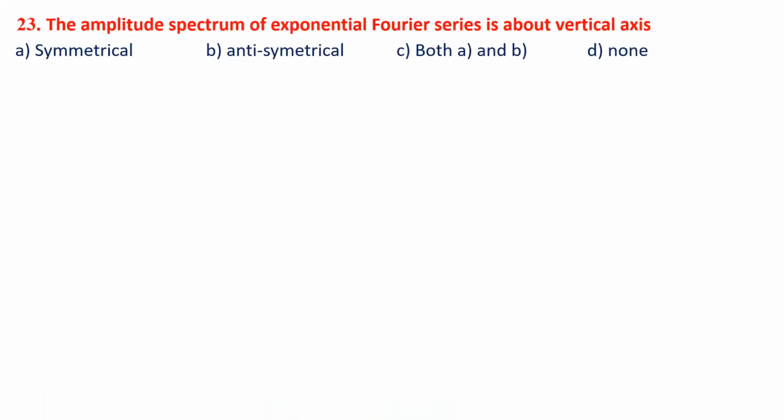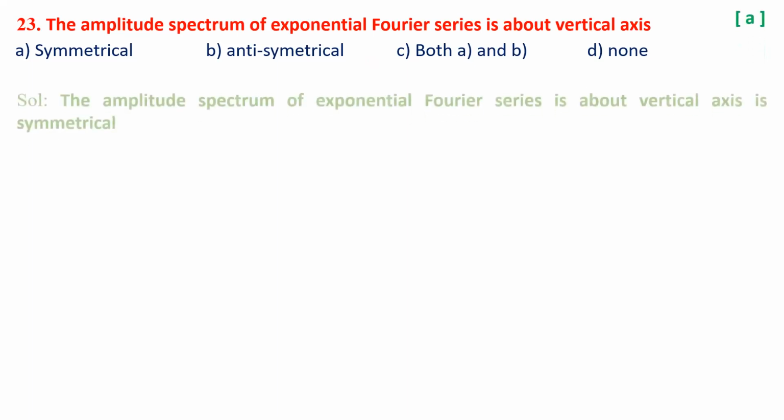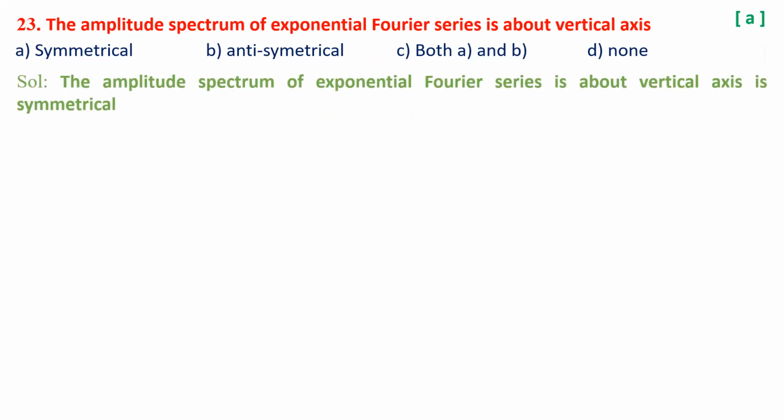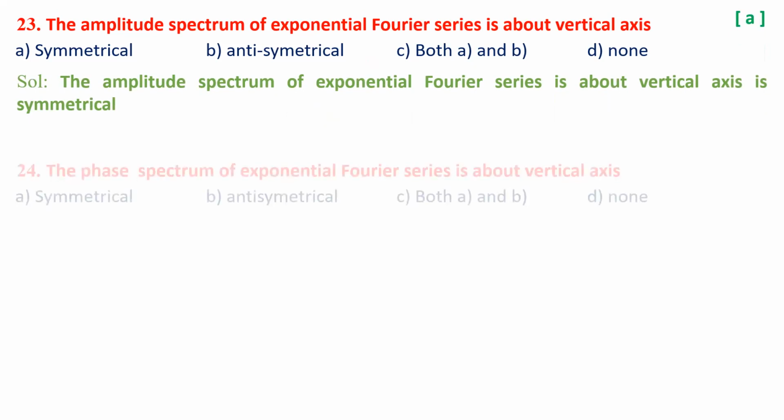The amplitude spectrum of an exponential Fourier series about the vertical axis is symmetrical, anti-symmetrical, both A and B, none of these. Generally, the amplitude spectrum is symmetrical in nature because we always try to have the spectrum in both the positive and negative directions of the vertical axis.